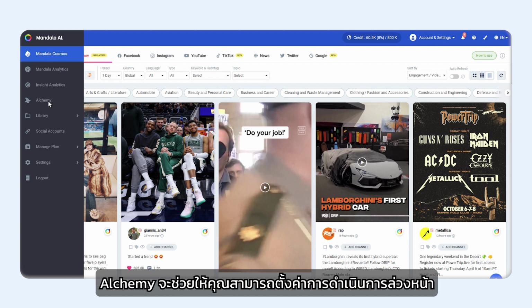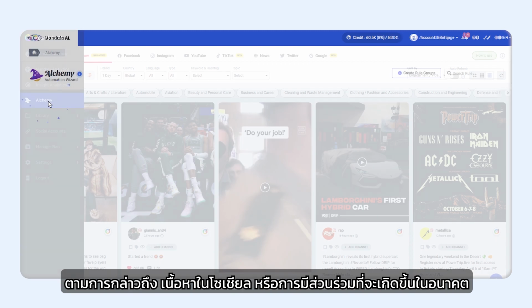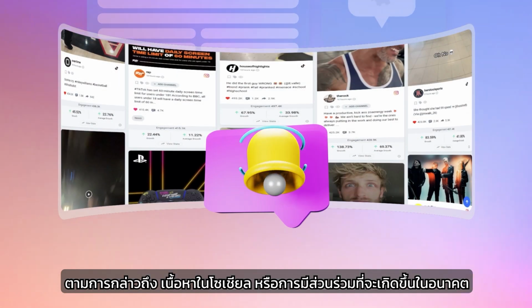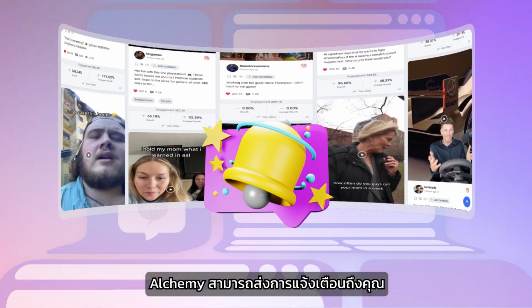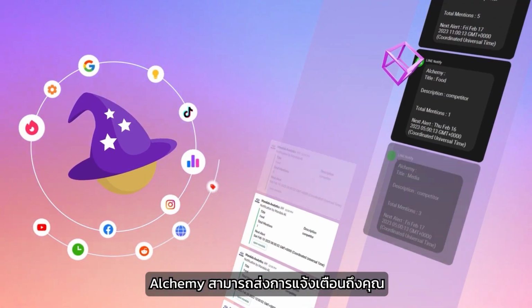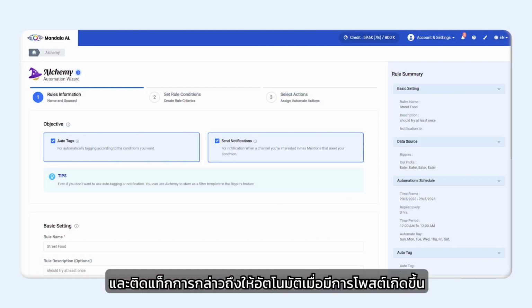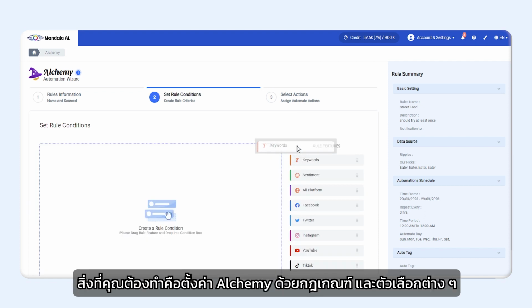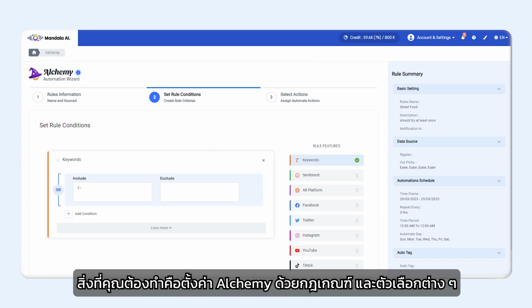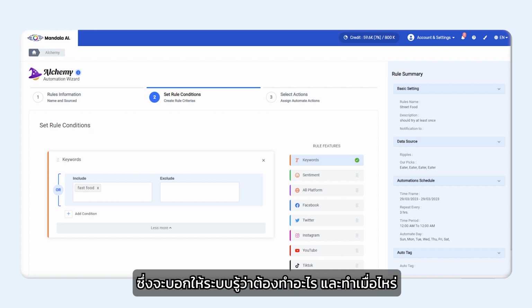Alchemy lets you preset actions to be taken based on future mentions, social content, or engagement. Alchemy can send you alerts and automatically tag mentions when they are posted. All you need to do is set up the Alchemy with specific rules and actions which tell the system what to do and when to do it.